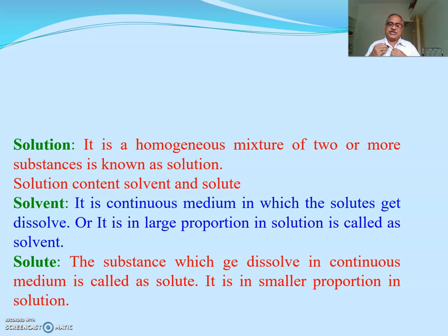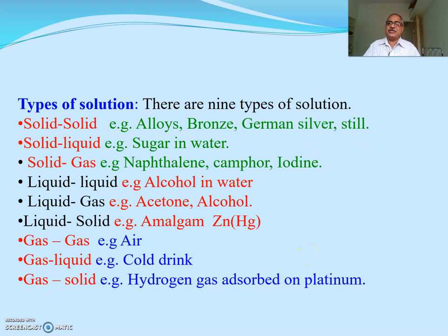The solution contains solvent and solute. The solvent is the continuous medium in which the solute gets dissolved, or it is the large proportion in the solution. The large part in the solution is known as the solvent. The solute is the substance which gets dissolved in the continuous medium, and it is the smaller proportion in the solution.